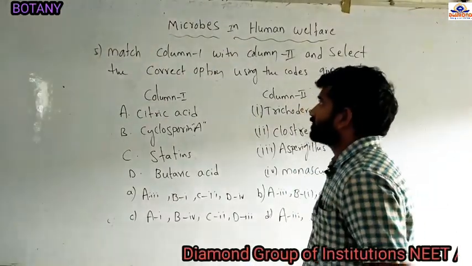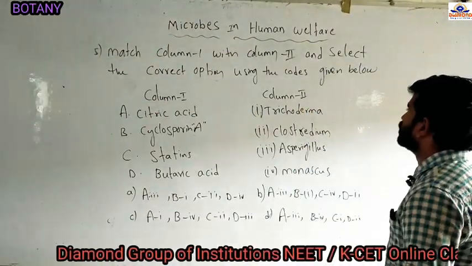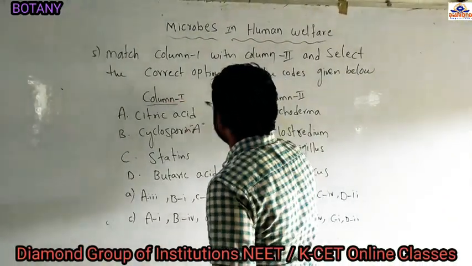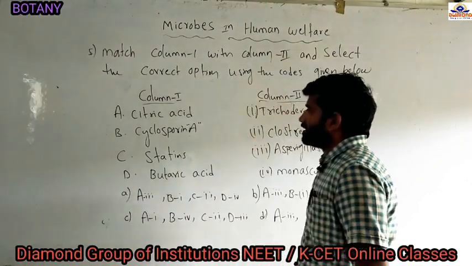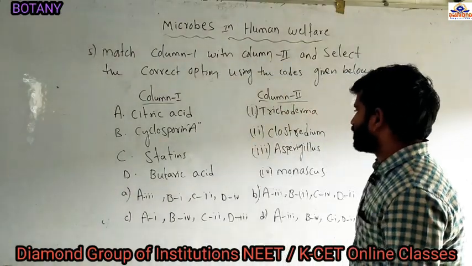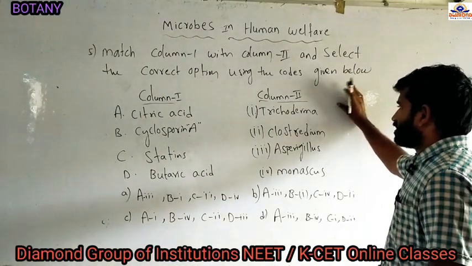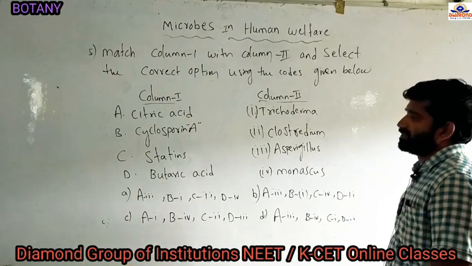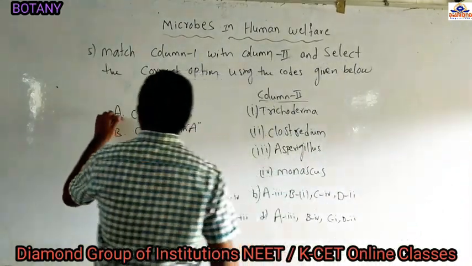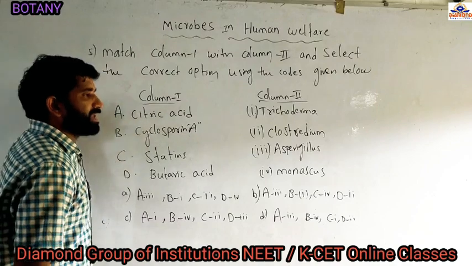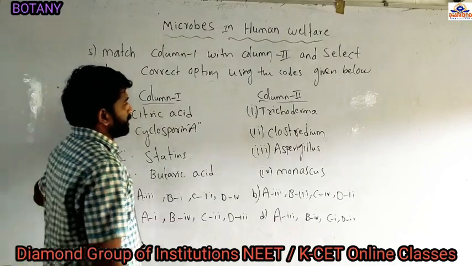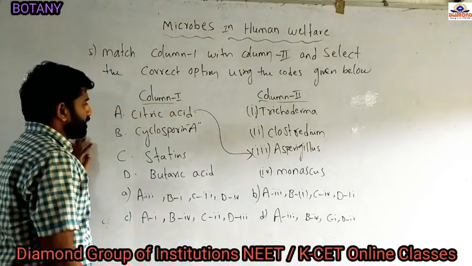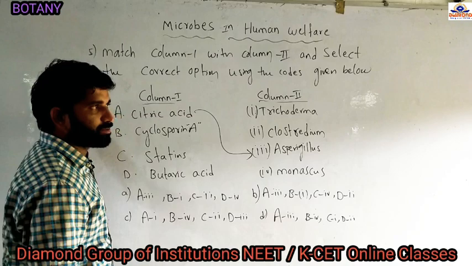Next question. Match column 1 with column 2 and select the correct option using the codes given below. Column 1 has citric acid, cyclosporin A, statin, and butyric acid, and column 2 has Trichoderma, Clostridium, Aspergillus, and Monascus. Now, citric acid is extracted from a fungus, Aspergillus niger. From Aspergillus niger, citric acid extraction takes place.